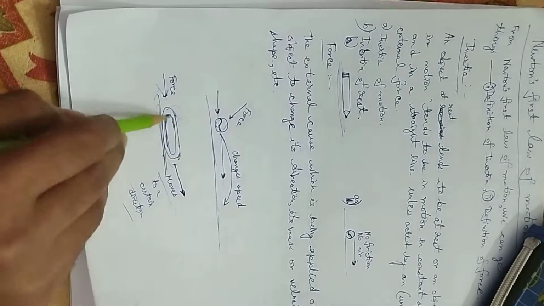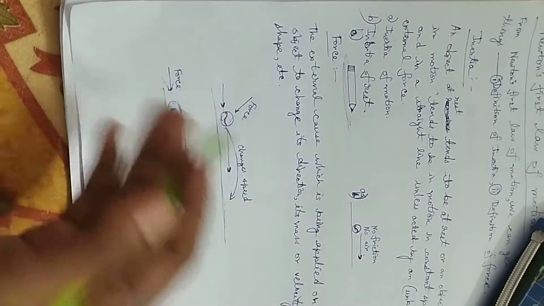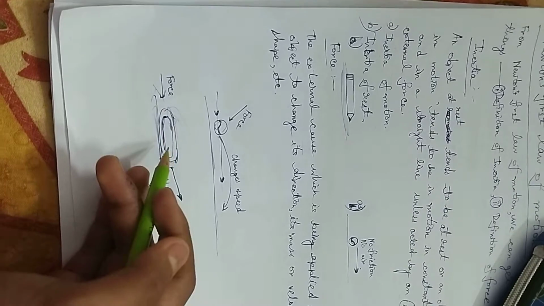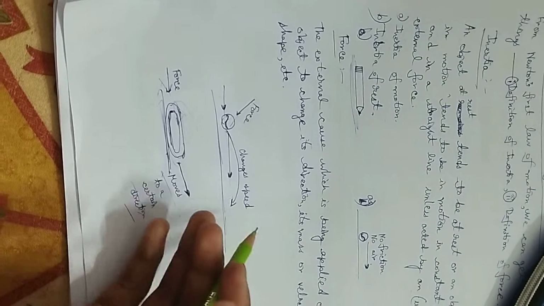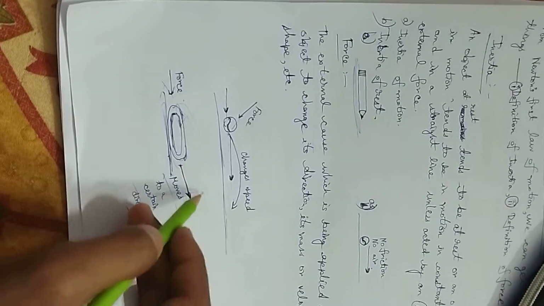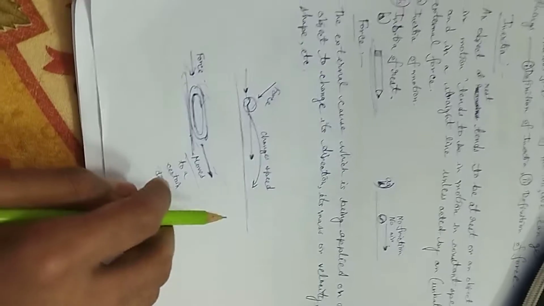Zero speed means the thing is not in motion, it is at rest, but when I apply some force, it comes into motion, but again it stops. Why? Because of friction and air.